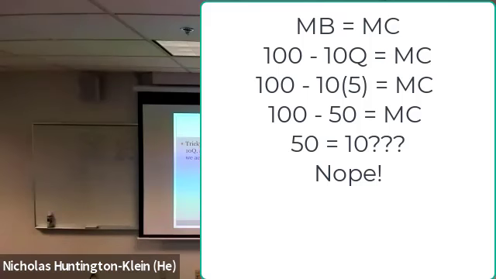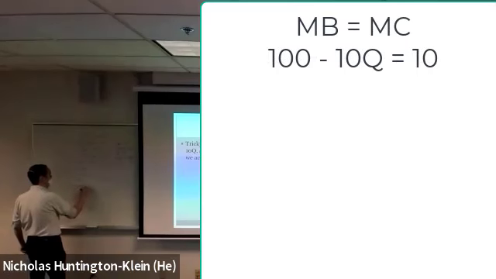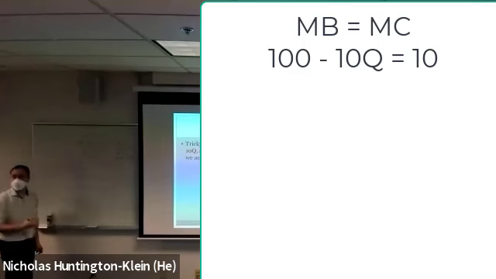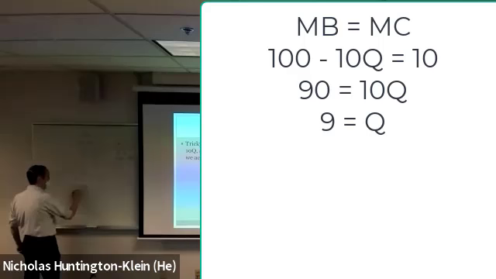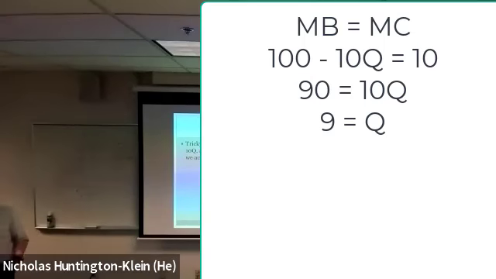If we wanted to know what quantity we would achieve efficiency at, right, we would say 100 minus 10Q is 10, right? So here's our marginal benefit from society's point of view, whatever the consumer is getting out of the good. Here's the marginal cost from society's point of view, it's whatever resources the producer has to put into the good. And we can solve this. So we get 90 equals 10Q, and Q is 9. That would be the efficient quantity.